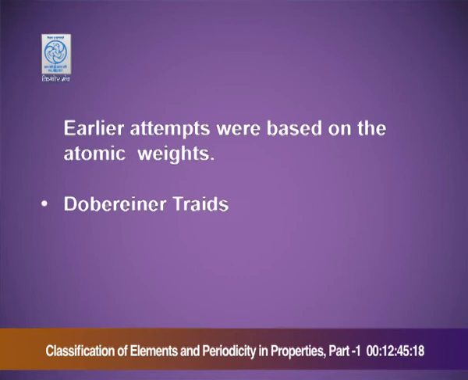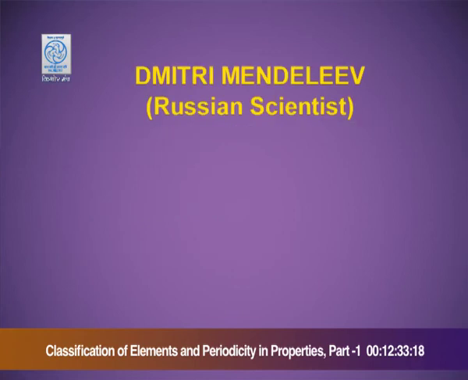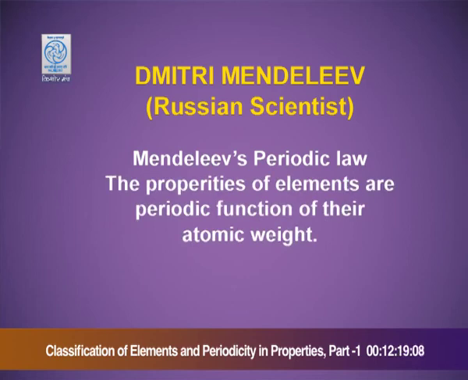Dobereiner said that similar elements exist in groups of 3 elements, and he called these groups triads. Newlands gave the law of octaves. Dmitri Mendeleev, the Russian scientist, made a remarkable attempt. He gave his law, known as Mendeleev's periodic law. The law states that the properties of the elements are a periodic function of their atomic weights. He gave importance to atomic weights.